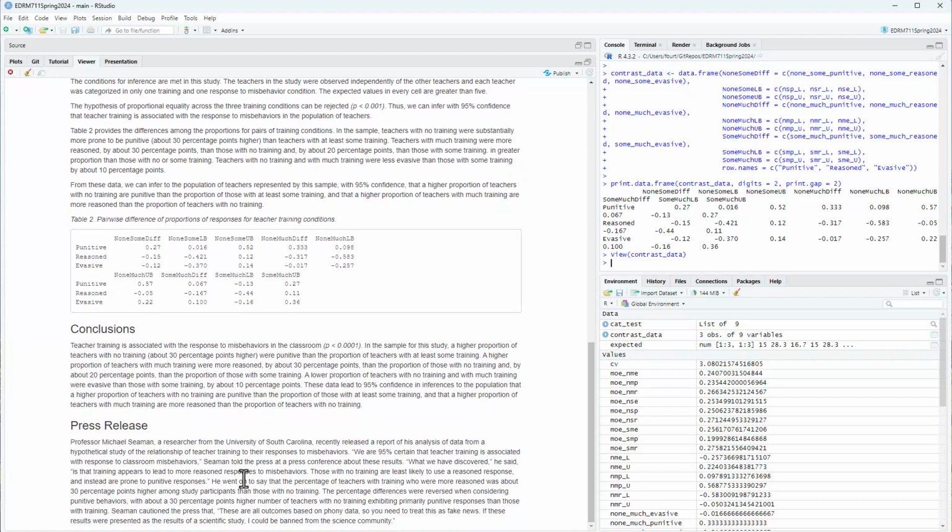In the sample for this study, a higher proportion of teachers with no training, about 30 percentage points higher, were punitive than the proportion of teachers with at least some training. A higher proportion of teachers with much training were more reasoned by about 30 percentage points.